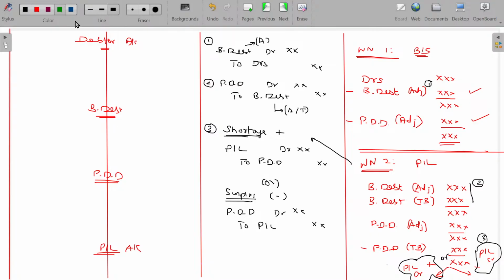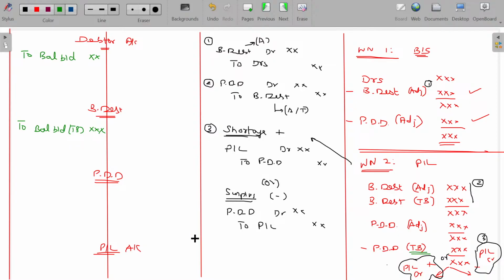Now, usually debtors will have the debit balance in the beginning in the trial balance. Balance brought down in the beginning. Bad debt may be given in the trial balance, and in adjustments. In the trial balance, so balance brought down, which is given in the trial balance item. PDD may be given in the trial balance. PDD given in the trial balance means it's the opening one.